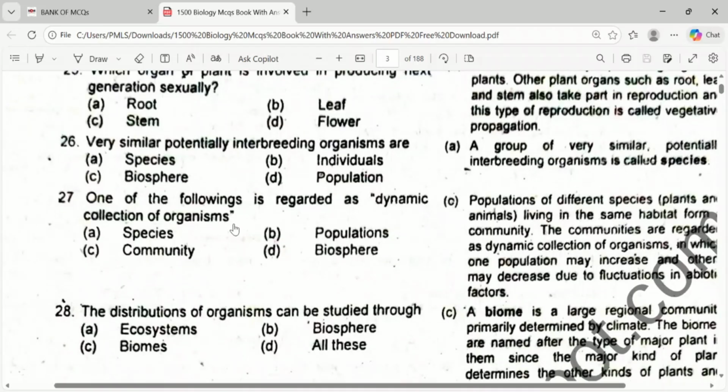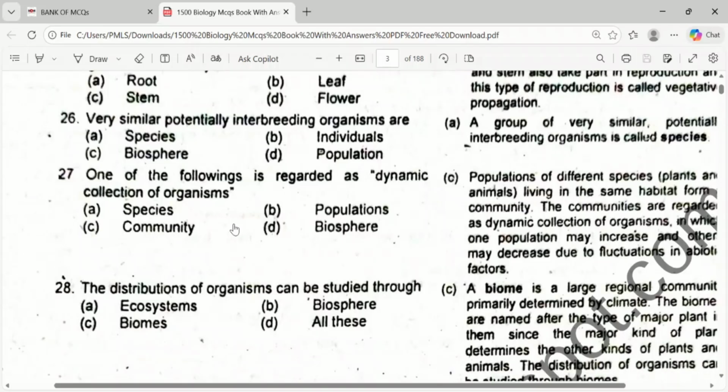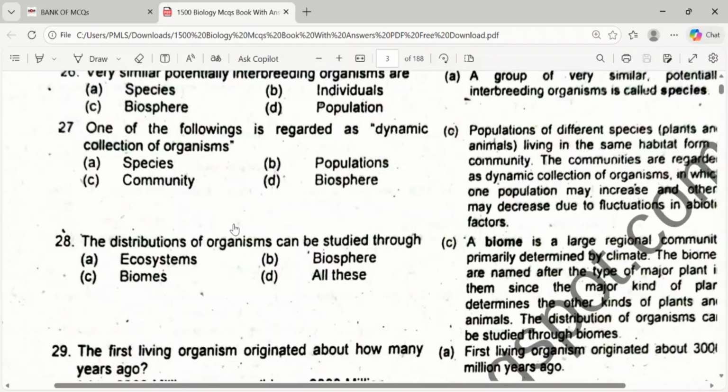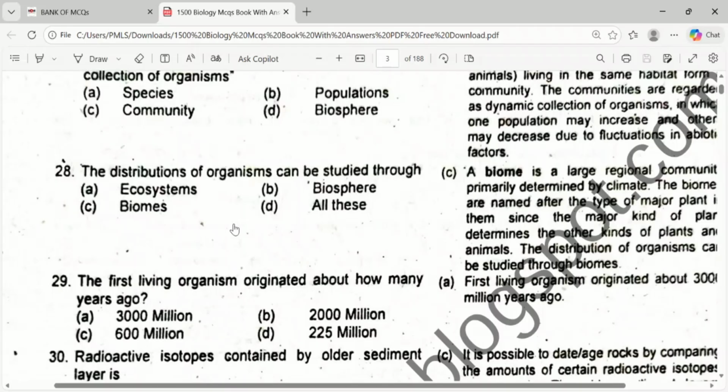Dynamic collection of the organism. It is community, okay, not population. The distribution of organism can be studied through biome. Okay, biome is a large regional community primarily determined by climate, and where the distribution of organism is studied through the biomes. The first living organism originated how many years ago?